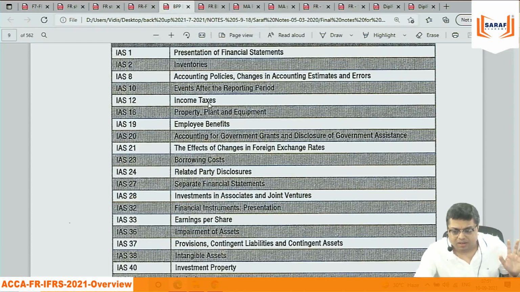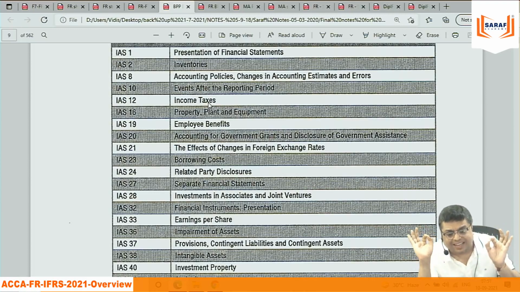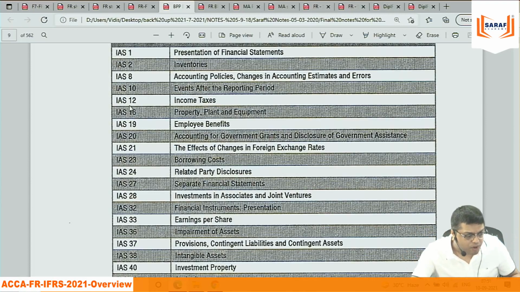Same story there, whether I am teaching an ACCA FR student or a Diploma IFRS student, I need to teach the same, comma full stop exactly the same, income tax. Like this, you can correlate any topic which is there in the financial reporting syllabus, which is there in the IFRS syllabus. They are comma full stop the same.